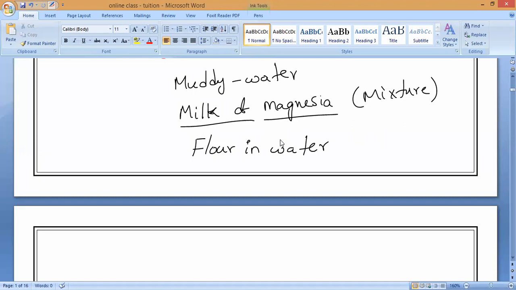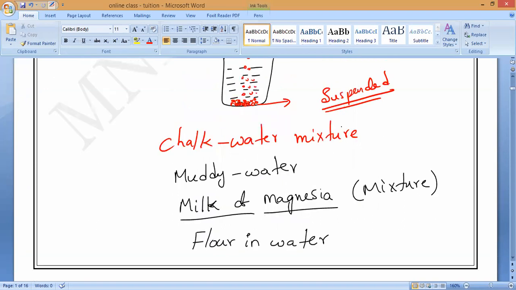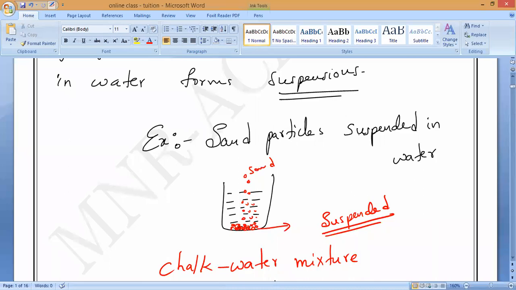These are all examples of suspensions. Everywhere the particles are not dissolved; they are not soluble, they are insoluble in water. All particles are insoluble, and they are floating and suspended inside the water. They are called dust particles. Very good. So if your water contains dust particles, that is also suspension only. Are you clear what I'm saying?